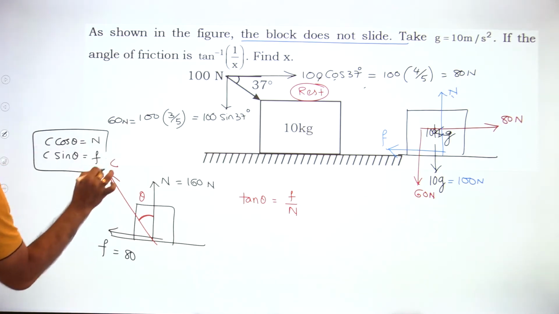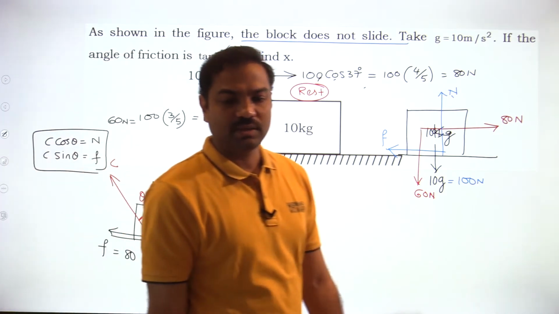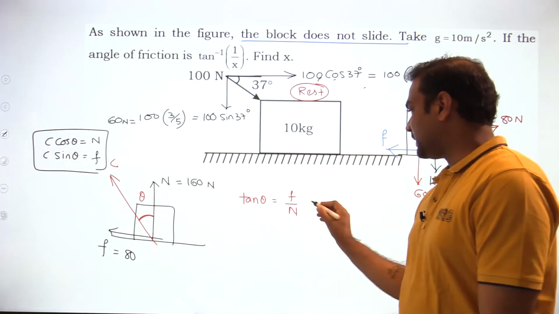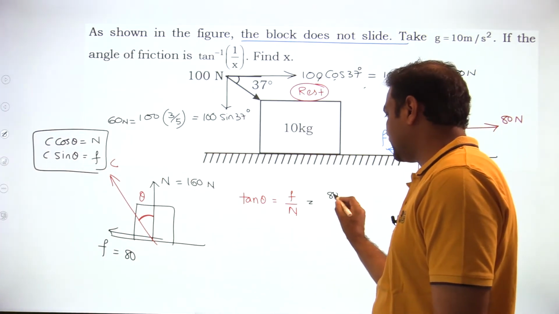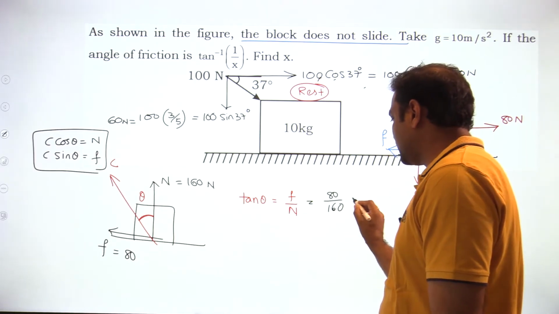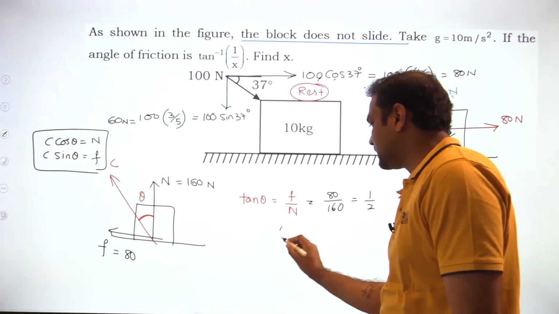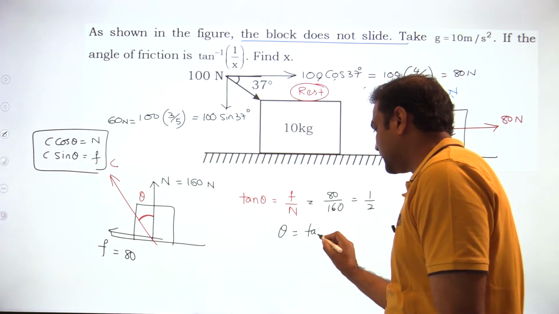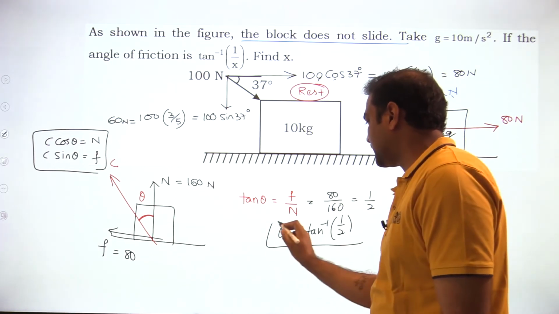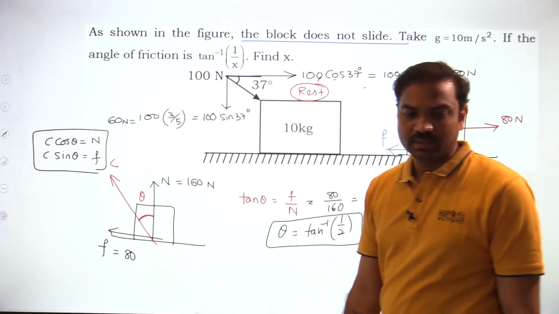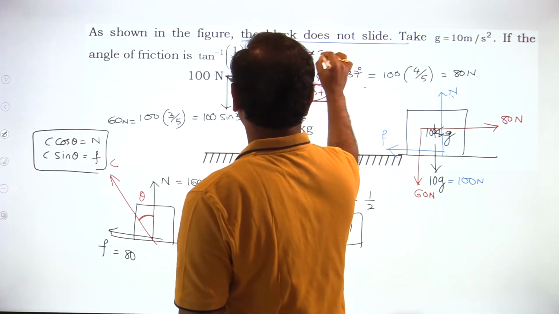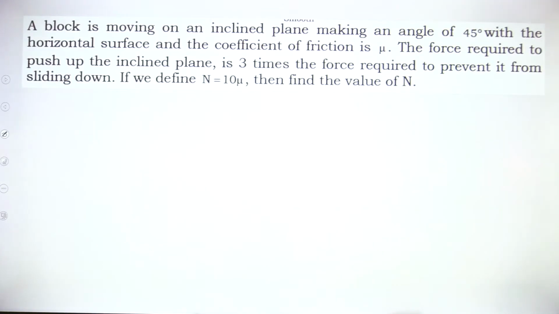Now divide these two, then you will get tan theta. Tan theta is equal to F by N. The F value is equal to 80 Newton. Normal reaction is 160. So this value is 1 by 2. Then theta is equal to tan inverse 1 by 2. Okay? This is the angle of contact. So then what is the X value? X value should be equal to 2.